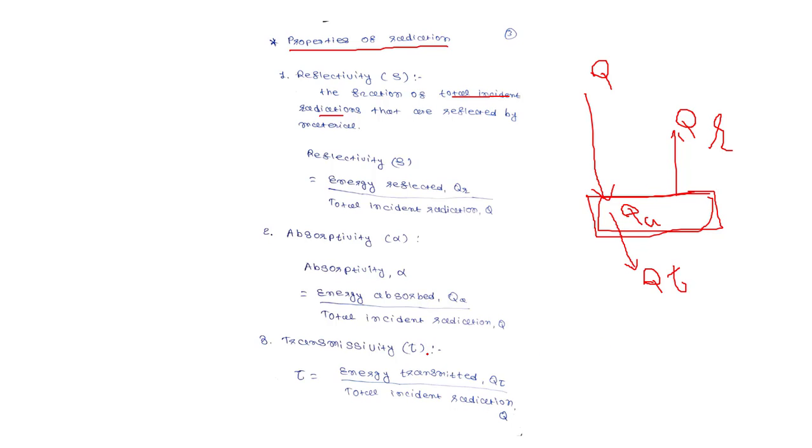So transmissivity tau is equal to energy transmitted Q tau upon total incident radiation Q. So total irradiation received by any body is split into three portions: reflection, absorption and transmission.